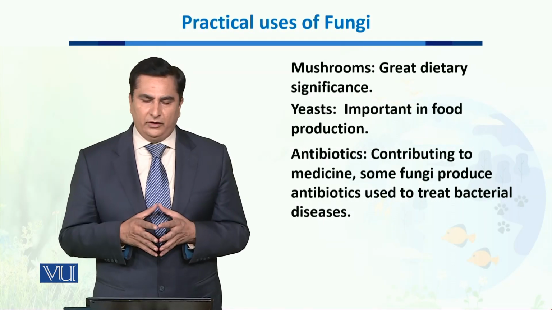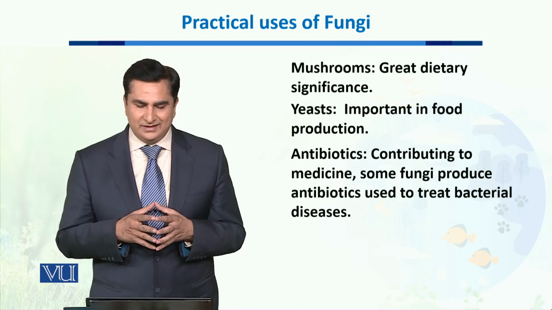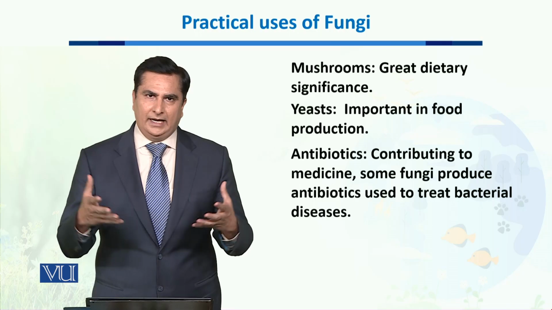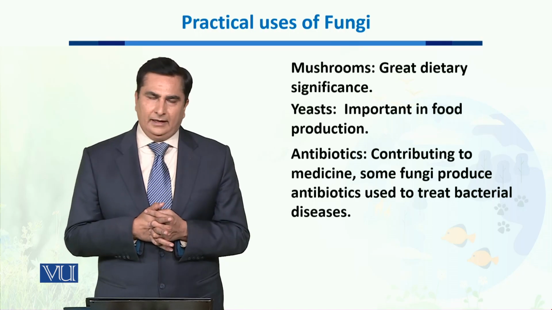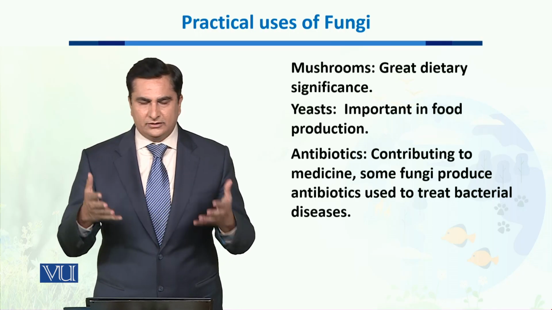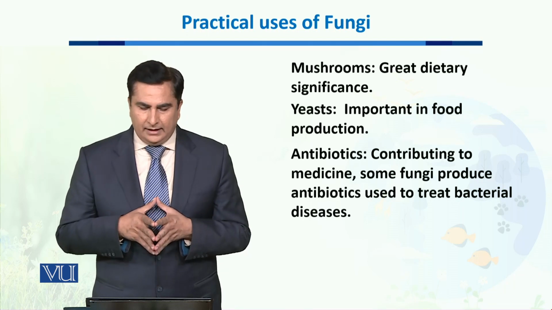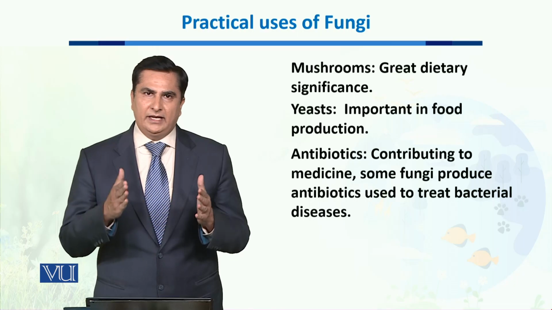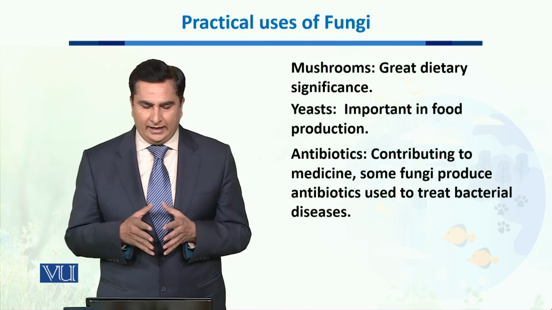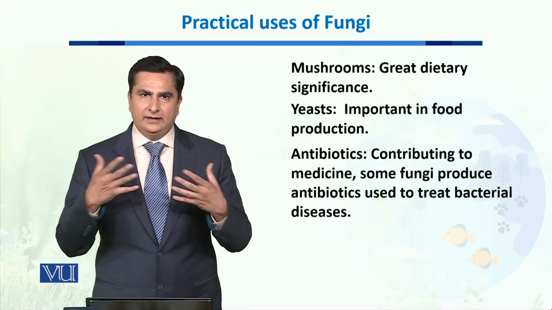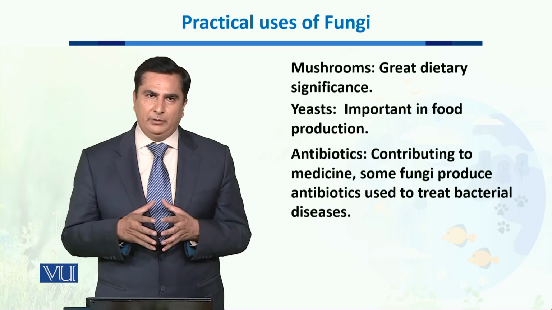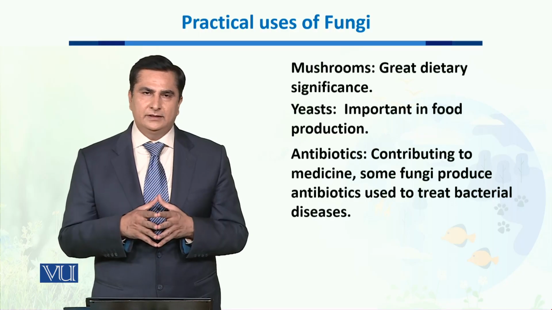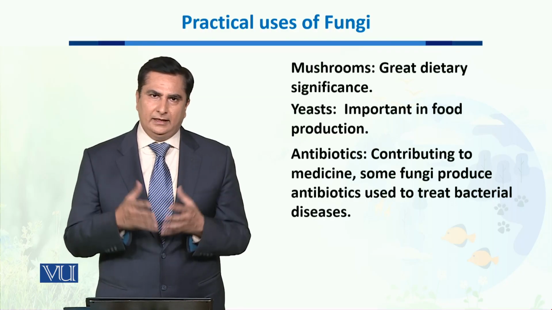Now, a type of fungi, mushrooms, is a very important part of the diet of humans. Other than that, yeast also has an important role in food production. Other than this, there are many species of yeast which act as a source of antibiotics, which help to protect humans from bacterial infections.